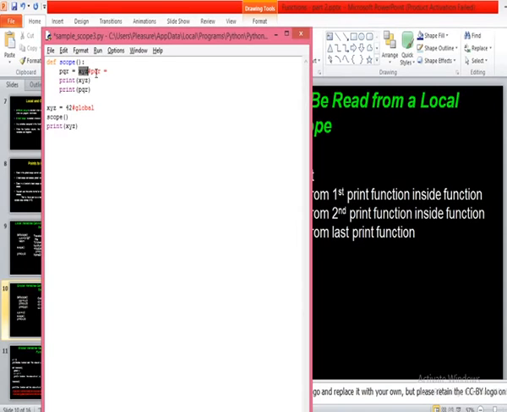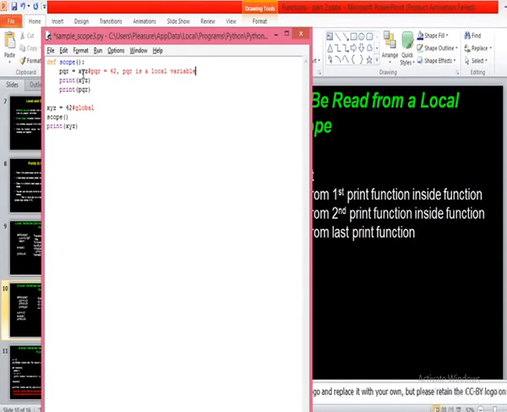Yes, sir. Now the XYZ value 42 will be assigned to PQR. But is PQR a global variable or a local variable? Local, sir. PQR is a local variable, because it is a new variable that exists in the local scope, but XYZ is not a new variable. It already exists in the global scope.